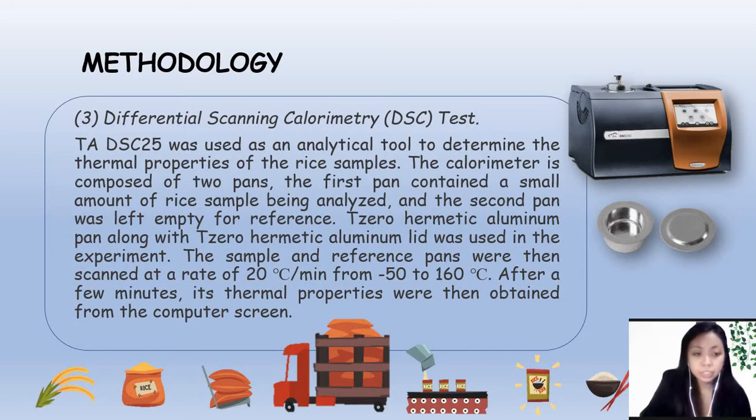Differential scanning calorimetry or the DSC test, TA DSC25, was used as an analytical tool to determine the thermal properties of the rice samples. The calorimeter is composed of 2 pans. The first pan contained a small amount of rice sample being analyzed, and the second pan was left empty for reference. T0 hermetic aluminum pans along with T0 hermetic aluminum lids were used in the experiment. The sample and reference pans were then scanned at a rate of 20 degrees Celsius per minute from -50 to 160 degrees Celsius. After a few minutes, its thermal properties were then obtained from the computer screen.